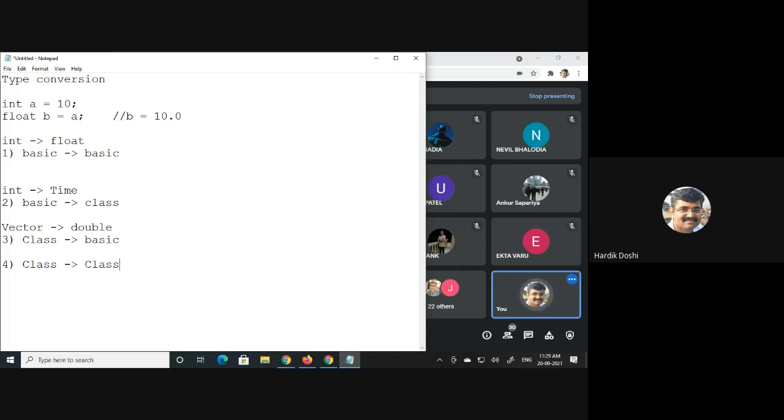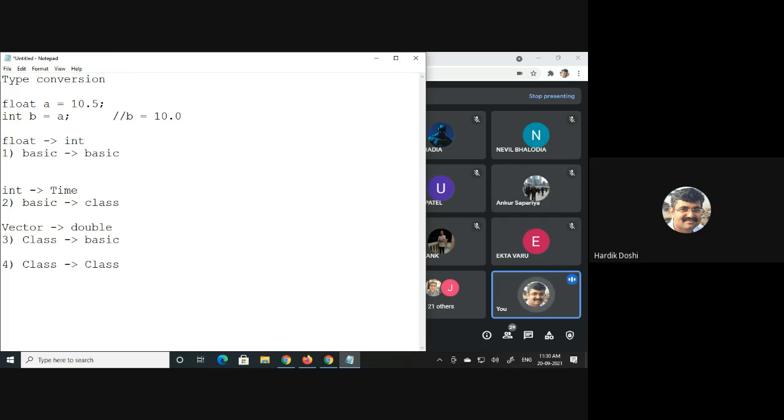Let me interchange the example so that it will be more clear. Let me make it 10.5 and this type to be float and b I make it integer. So this will be nothing but float to integer conversion. You fine?